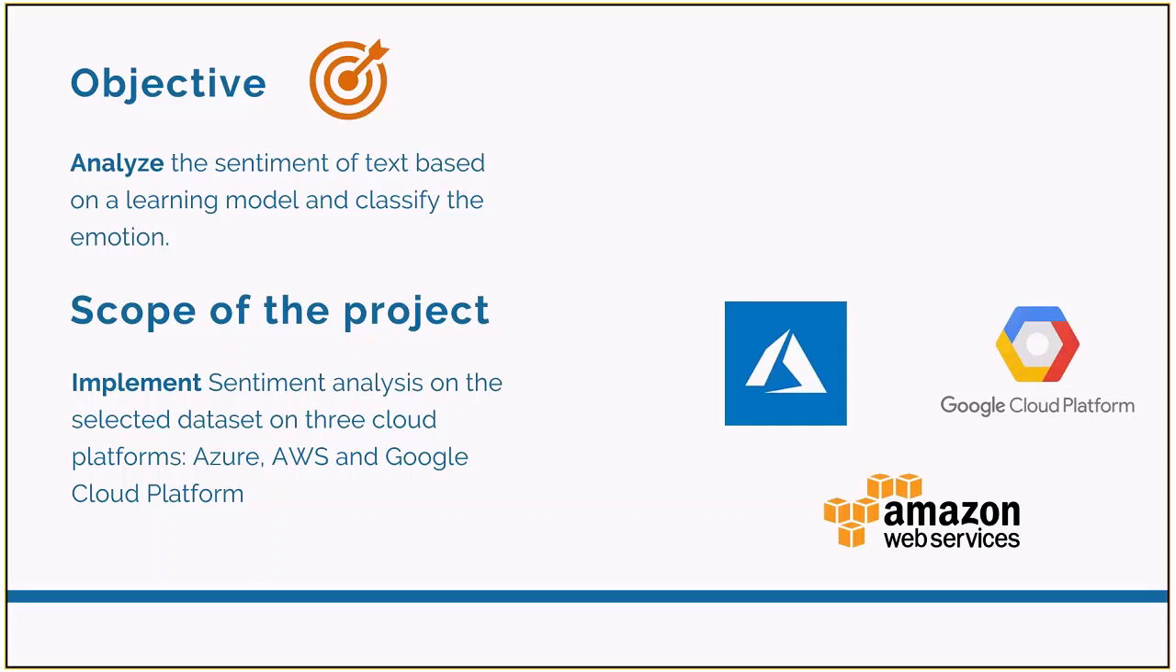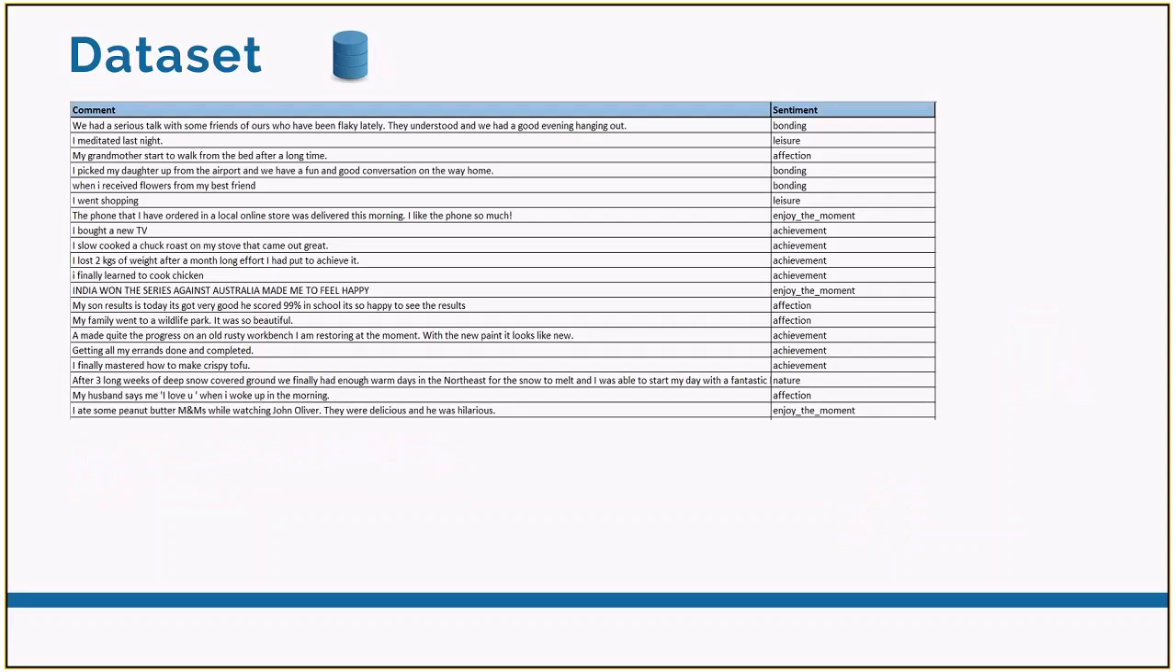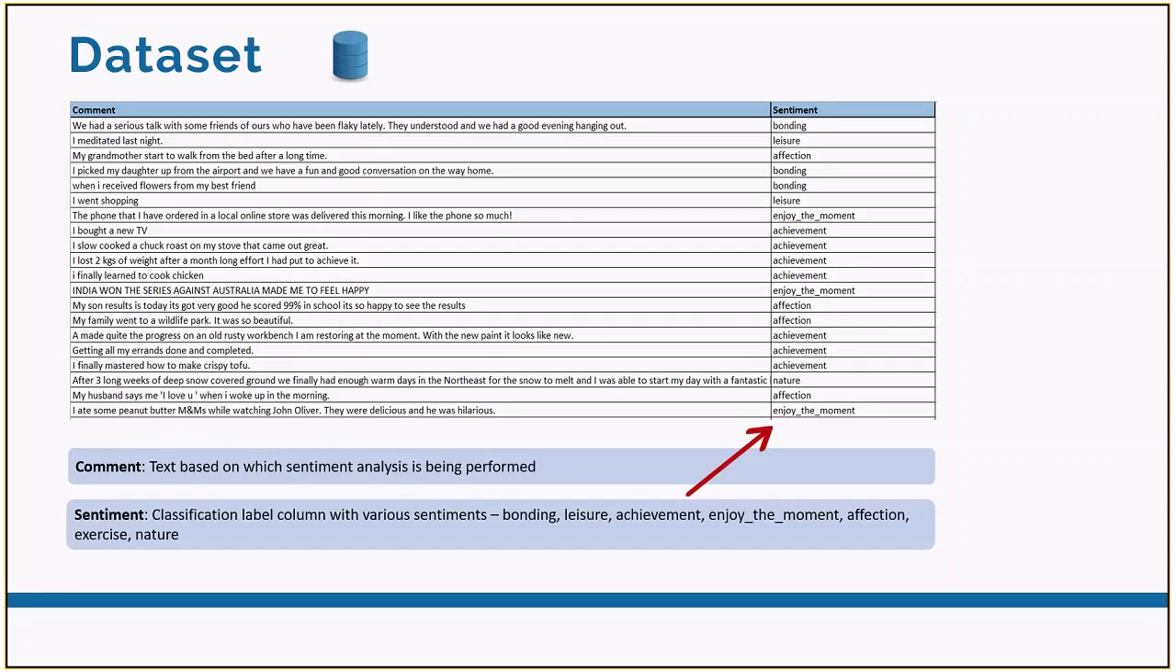Now let's look at the dataset. The dataset we have used contains two columns. The first column describes the text in a comment, and the second column gives the sentiment of the text. The various categories in the sentiment column are achievement, affection, bonding, leisure, nature, exercise, and enjoy the moment. We would be classifying the comment based on the model and derive the emotion of the text. In this dataset, comment is considered to be the feature column and sentiment is considered to be the label column.